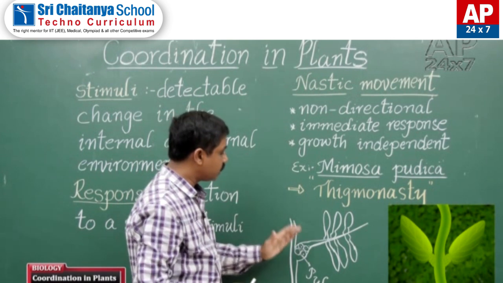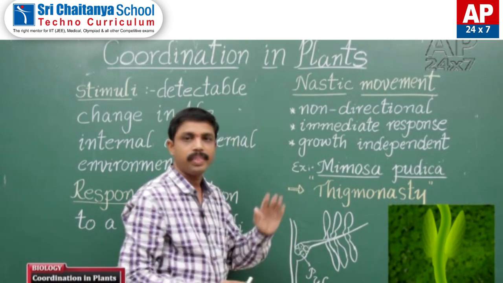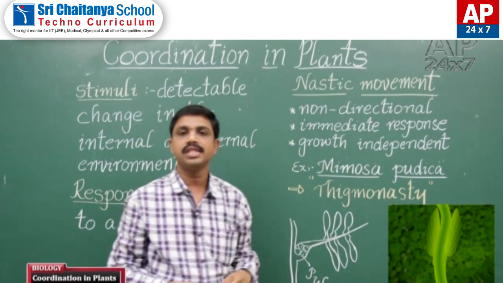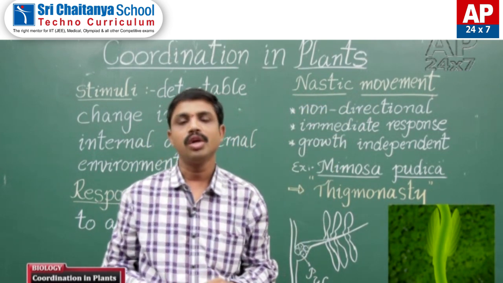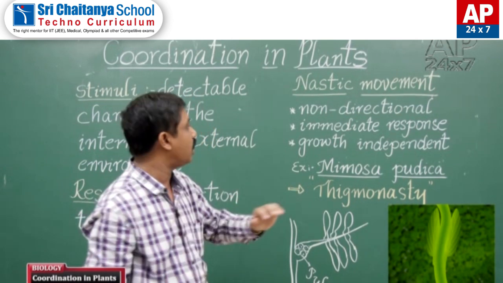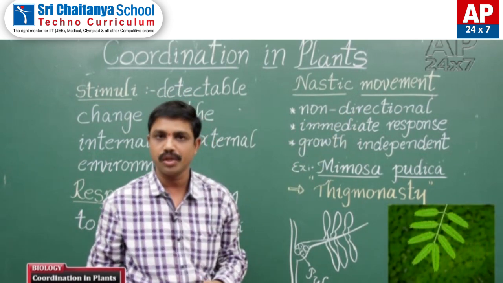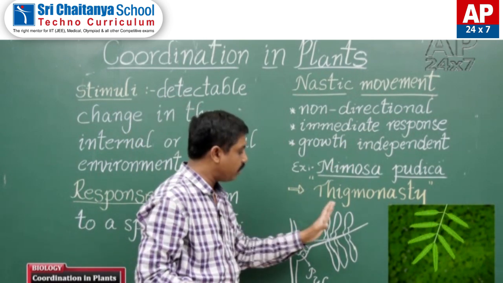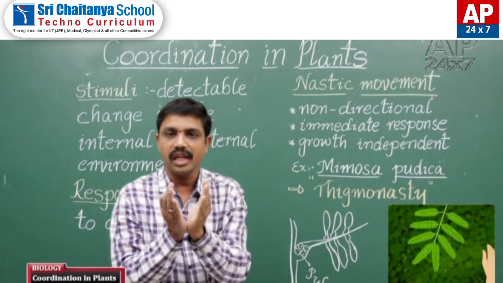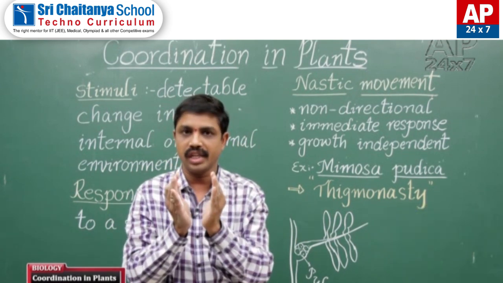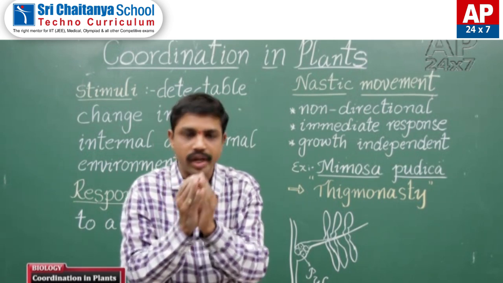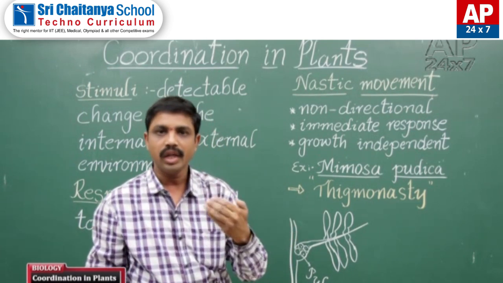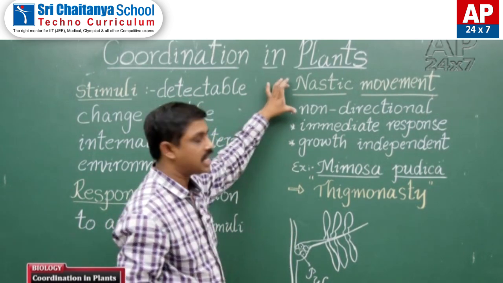This is one kind of stimulus response, and this kind of movement is called nastic movement. Nastic movements are non-directional, immediate responses: when we touch the leaves, they fold immediately. They are also growth independent. These are the features of nastic movement.